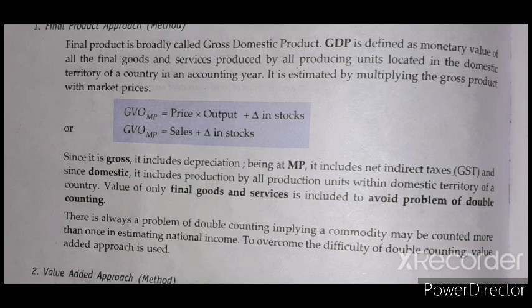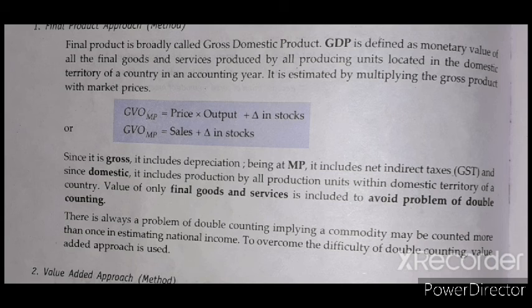And how do we calculate the change in stock? It is calculated by closing stock minus opening stock during an accounting year. What is the closing stock and the opening stock of any goods, it is calculated by this method.